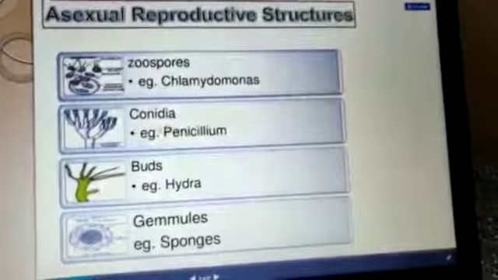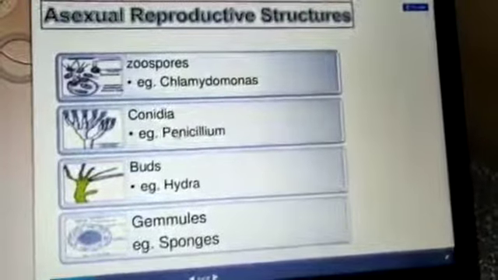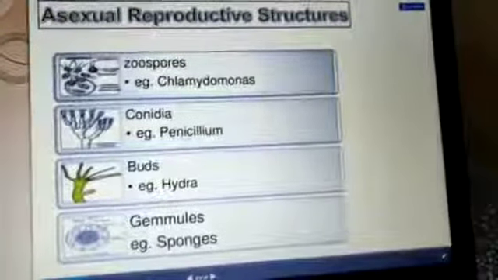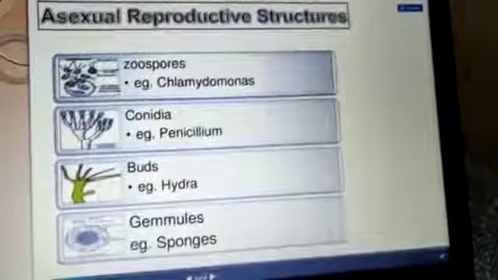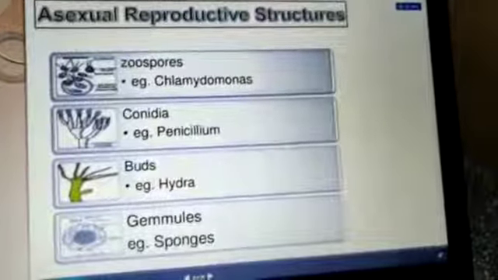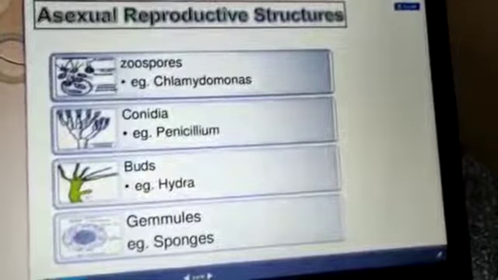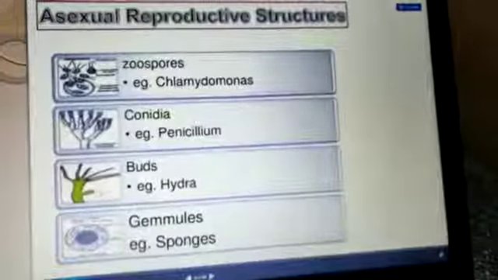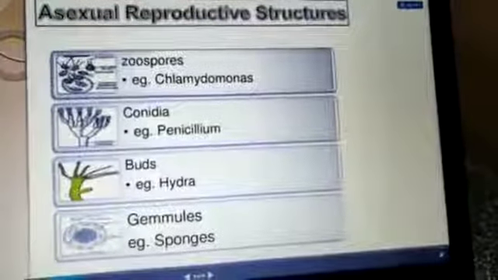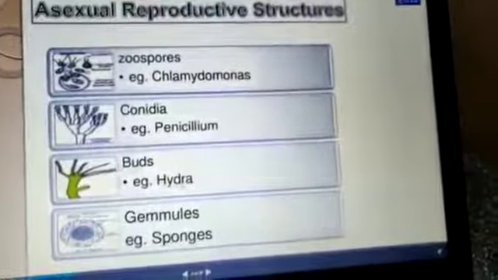Another example of a spore is the conidia, formed in Penicillium. What is Penicillium? Penicillium is nothing but a fungi. And here these are the buds developing into a Hydra. In the lower portion, this cytoplasmic outgrowth comes out of the parental body, that is nothing but a bud. Formation of a bud is nothing but budding. Example of budding is Hydra.